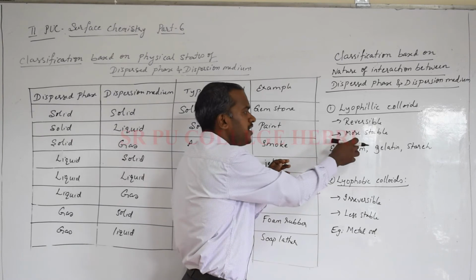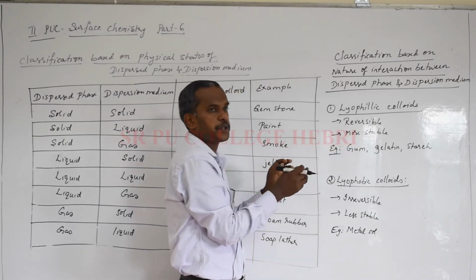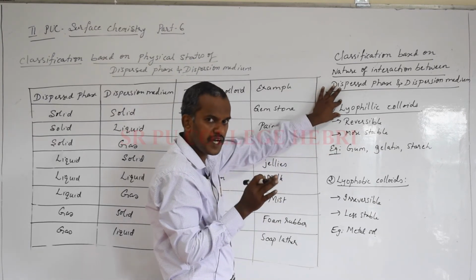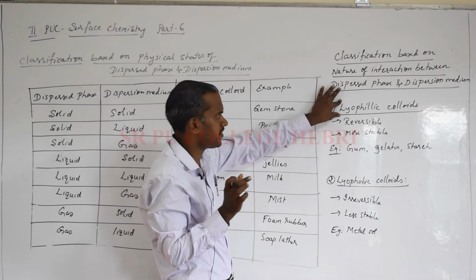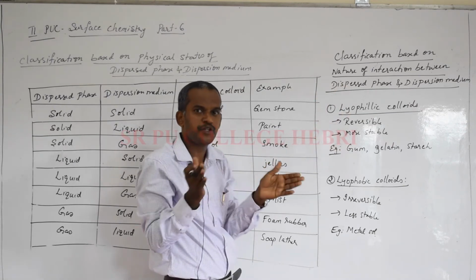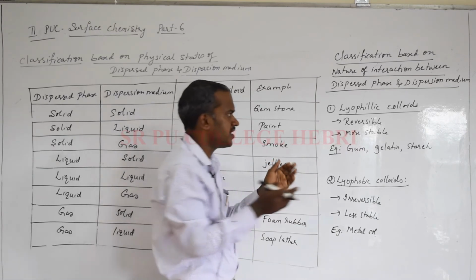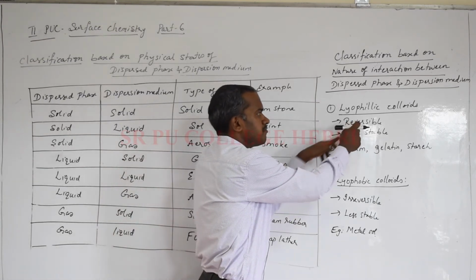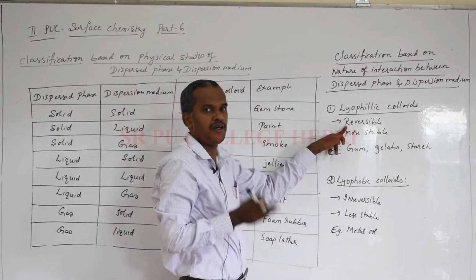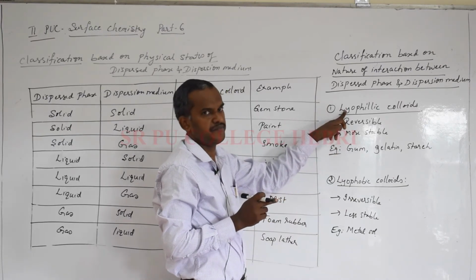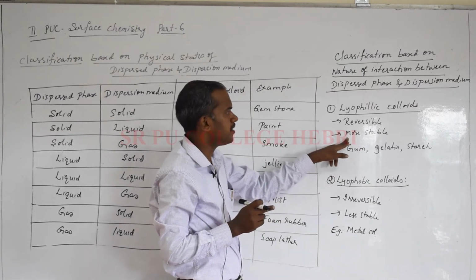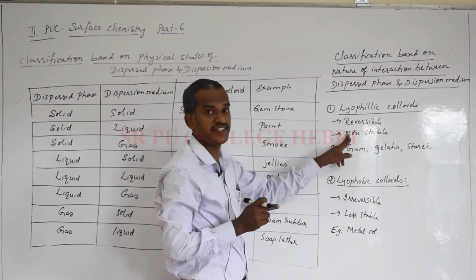So why is it happening? Because there is a force of attraction existing between dispersed phase and dispersion medium. A lyophilic colloid is a colloid in which there is a force of attraction between dispersed phase and dispersion medium. I told you already, even after separation of dispersion medium from dispersed phase, we can get back the colloid, so it is reversible. Suppose it comes for 1 mark, among lyophilic and lyophobic, which is reversible, remember lyophilic is reversible. I told you already, it is easy to prepare.